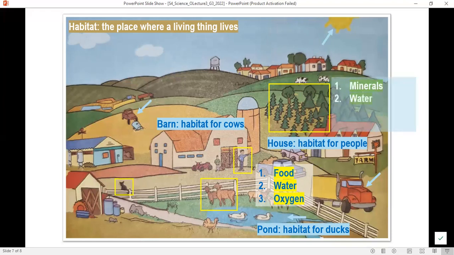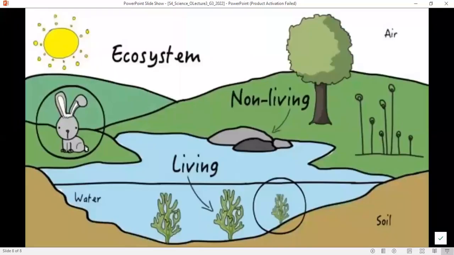Plants are using minerals from the soil. I said this in the beginning. Plants use the roots to take in minerals and water from the soil. So they are using these non-living things in this ecosystem. They are using carbon dioxide from the air. They are using oxygen as well. And they are also using sunlight energy to grow in this ecosystem. Did you see how living and non-living things interact with each other and how biotic factors, or living things, are using the non-living things to live in a place? So this is an ecosystem.